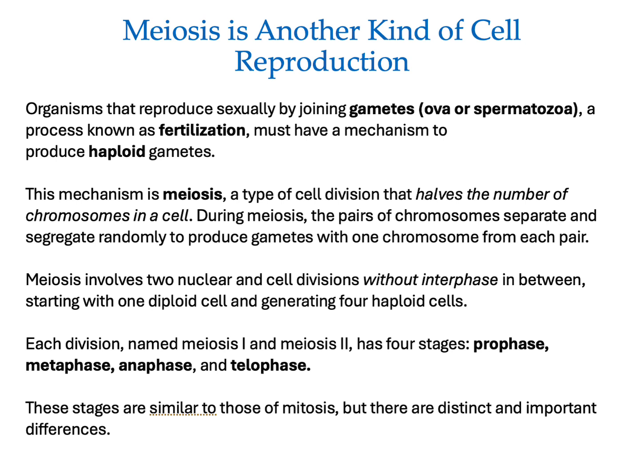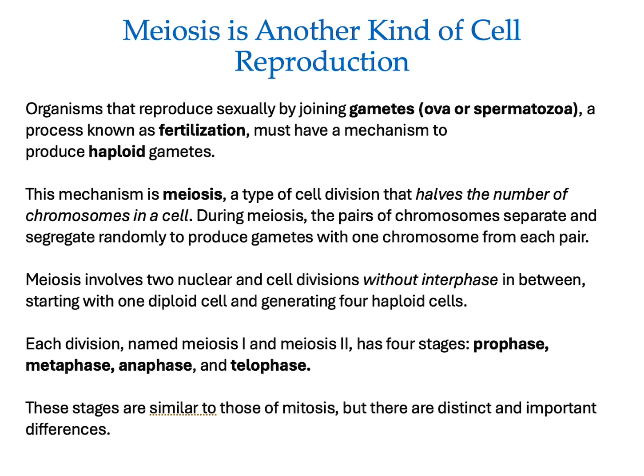So in this mechanism called meiosis, we have a type of cell division that halves the number of chromosomes in a cell. That happens in these germ cells in the ovaries or testes. During meiosis, then, the pairs of chromosomes separate and segregate randomly to produce gametes with one chromosome from each pair, instead of two chromosomes from each pair, as we would see in your eye cell or your heart cell or your liver cell.